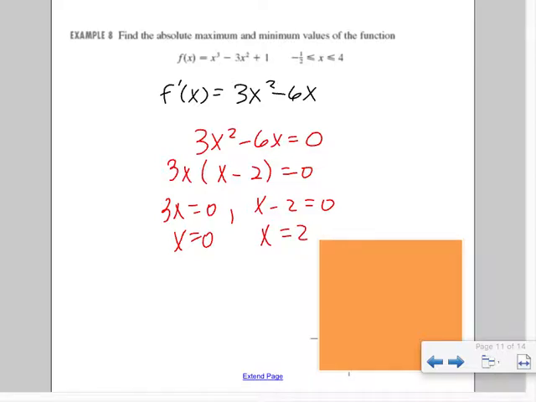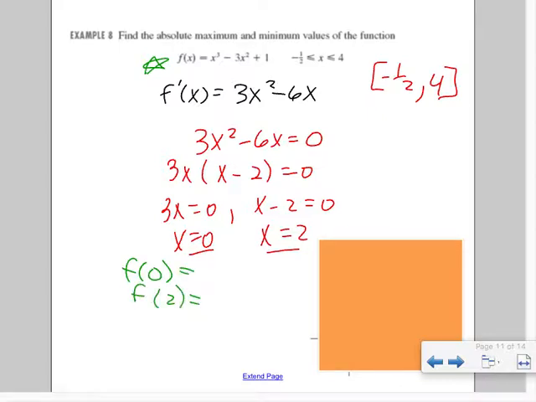Now look at our interval. We are only going from -1/2 to 4. Sometimes you'll get a critical point that is not in the interval. This theorem, this idea only works if we're in the interval. We just happen to be that 0 and 2 are both in there. So now what are we going to do? Well, we have to find the function values. So we're going to have to plug in to the original function 0, 2, and the endpoints of the interval, because where you cut it off could be a max or a min. And so we have to also plug in -1/2 and 4.